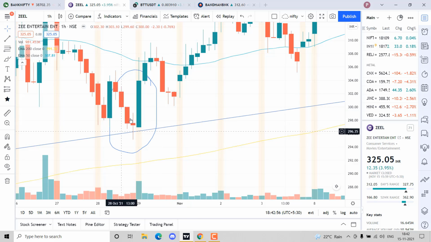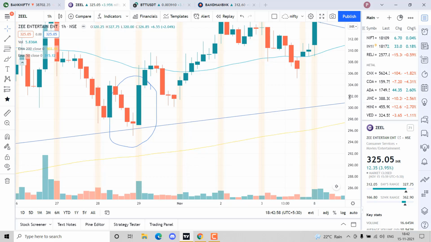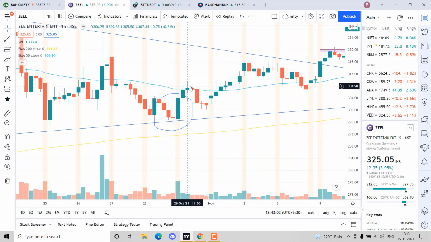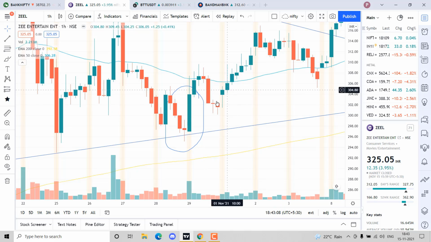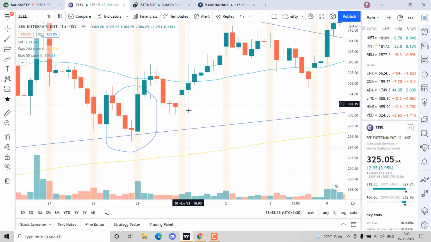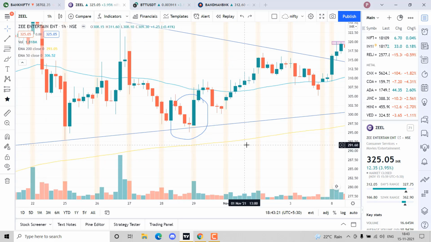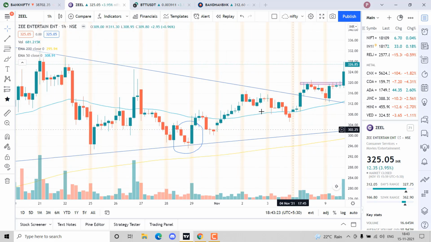This was the morning star pattern which told us, okay, boss, we have a bullish signal coming in, and we wait for it to pull back a little, and we have two hammers over here, more than two, we have three hammers over here. You can see the buying pressure over here. So we take a trade over here, and we keep our stop loss here. We let it go till whatever the major resistance is coming, right?